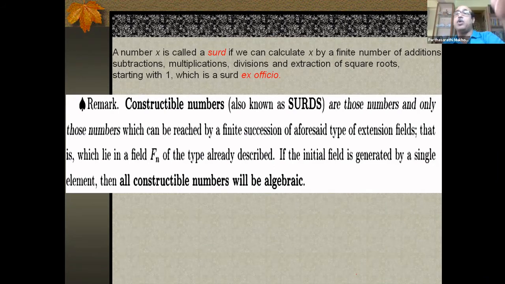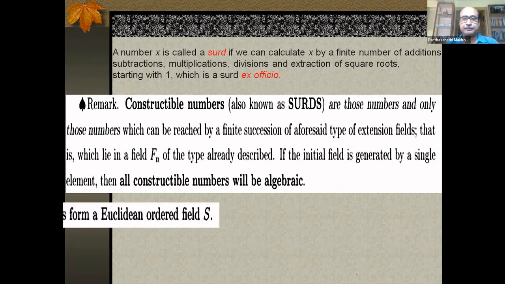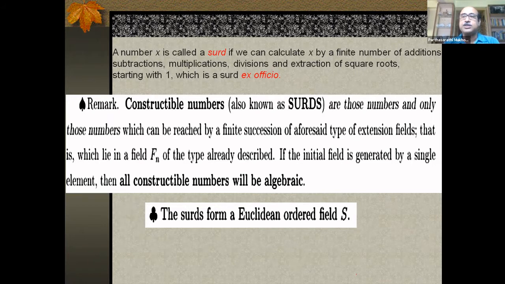They are in some of these fields somewhere that can be attained by successive approximation of square roots and further numbers of this kind, a plus b root x. The initial field is generated by the single element. I start with the rationals, then it can be proved that all constructible numbers will be algebraic. And all surds, the collection of all these constructible numbers, form a Euclidean ordered field.